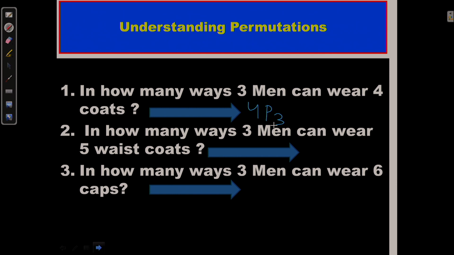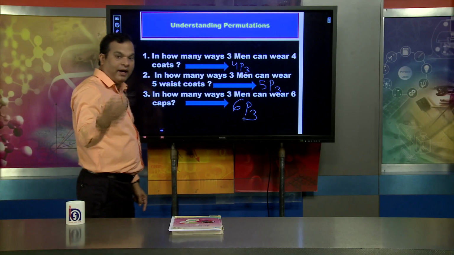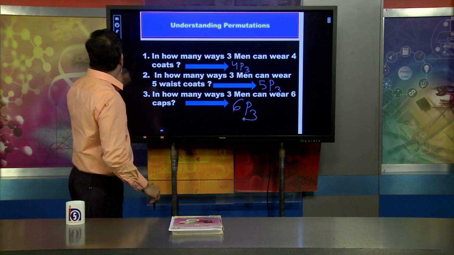Second, in how many ways can 3 men wear 5 waistcoats? So I can say 5P3. This is the way of writing permutation. Suppose in how many ways 3 men can wear 6 caps? So I can say 6P3. This is how we define permutation from the language.